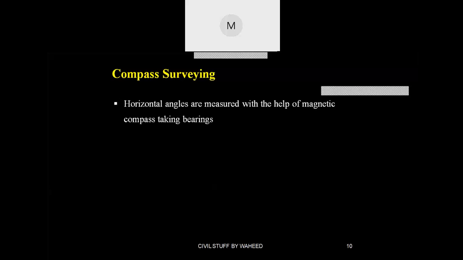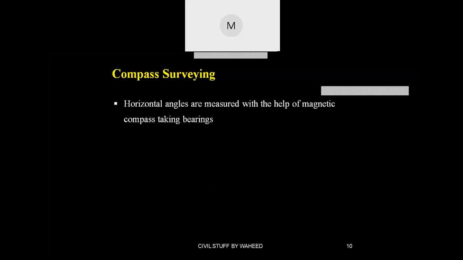We'll see in detail regarding the prismatic compass and surveyor's compass in the next chapter after chain surveying, that is compass surveying. We'll further discuss what a prismatic compass is and what a surveyor's compass is. At present we are using the prismatic compass only.